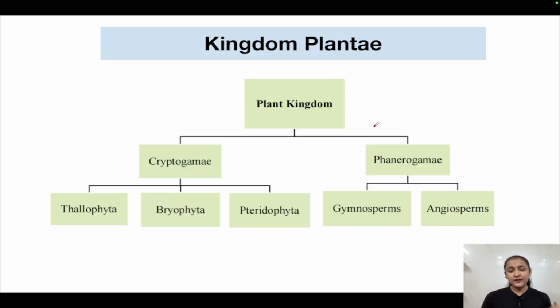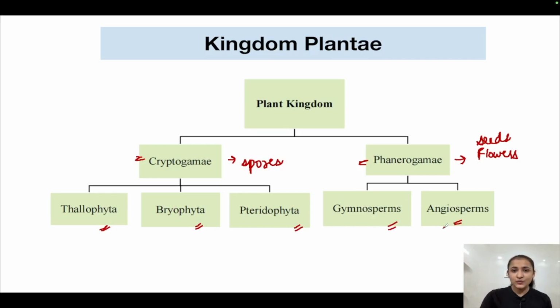So the plant kingdom, if we divide it into various groups, is divided into two major groups, cryptogams and phanerogams. In cryptogams, spores are produced. They reproduce via spores. And in phanerogams, flowers and seeds are produced. They reproduce via flowers or seeds. Cryptogams are divided into these groups: Thallophyta, Bryophyta, Pteridophyta, and phanerogams are divided into gymnosperms and angiosperms.